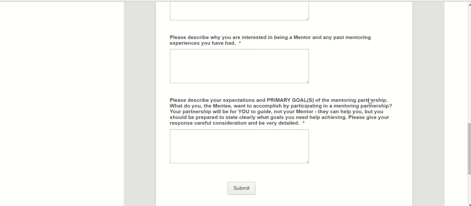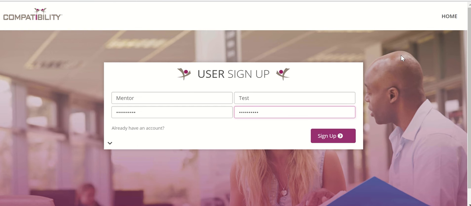After you have submitted this form, within about a week or less, depending on when you submit it, you will receive an email from our new online platform, Compatibility Mentor. Compatibility Mentor will send you an email inviting you to create an account and complete an assessment. That assessment is going to have some questions that help us identify the best partner for you. Now, mentors, I'm going to begin with you.